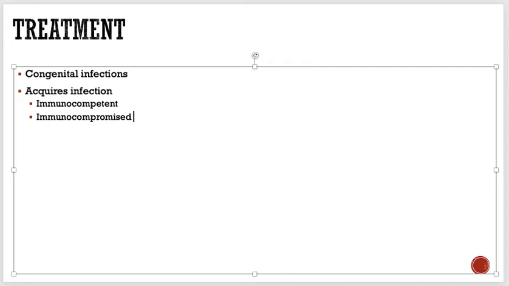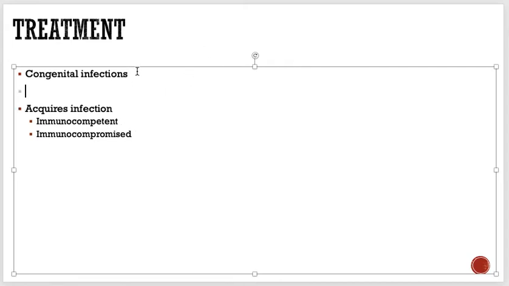So depending on that, the treatment differs.